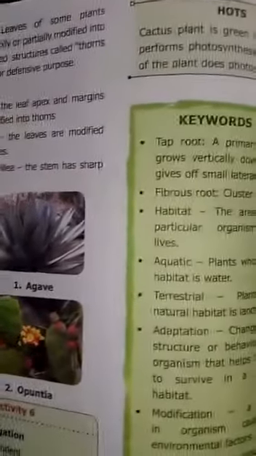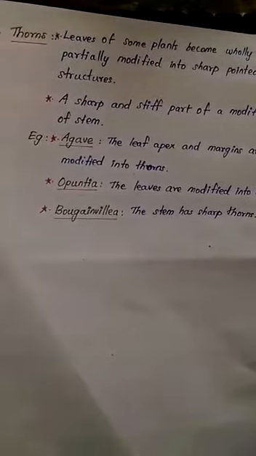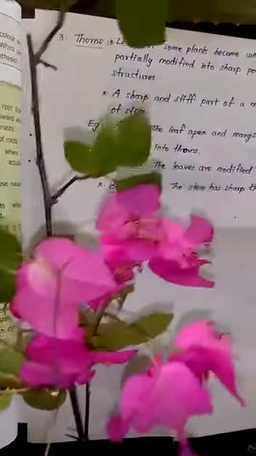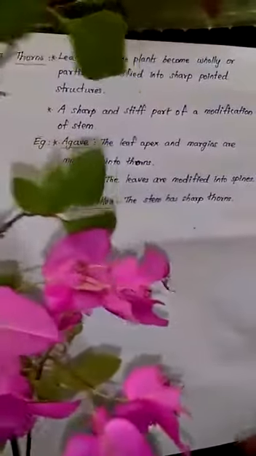So the next one is bougainvillea. Have you seen this bougainvillea plant anywhere? The Tamil name is kagidapoo. I will show you; I think you have all seen this plant. This is bougainvillea. What are the changes in the bougainvillea? The stem has sharp thorns. If you look at its stem part, there are small spines, thorny structures. Okay? So these are the modifications in plants.